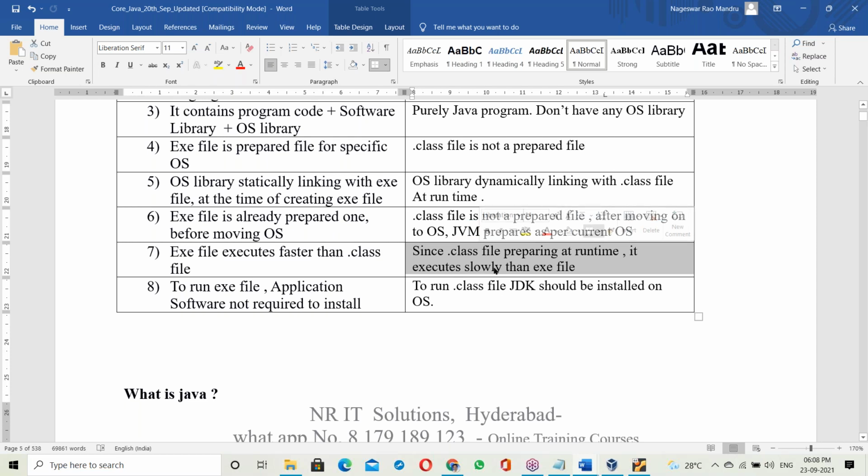Not much slower, just a little bit slow.